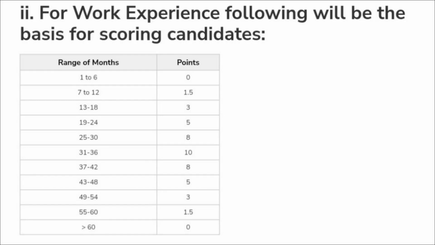If it is between 25 to 30 months, there are 8 points. If it is between 31 to 36 months, there are 10 points. If it is between 37 to 42 months, there are 8 points. If it is between 43 to 48 months, there are 5 points. If it is between 49 to 54 months, there are 3 points. And if it is between 55 to 60 months, there are 1.5 points.